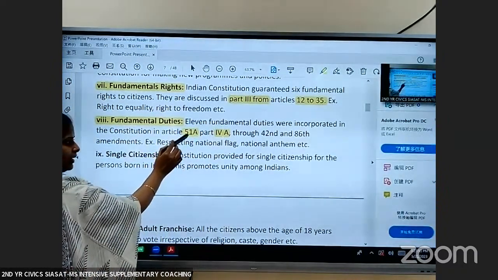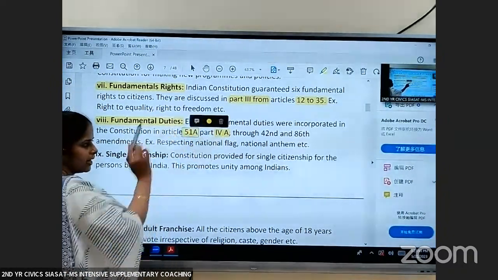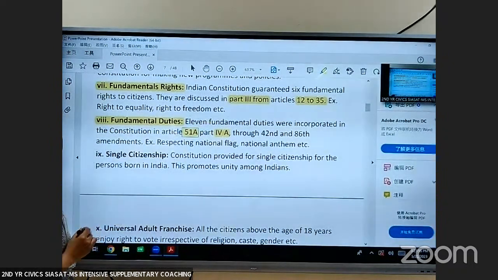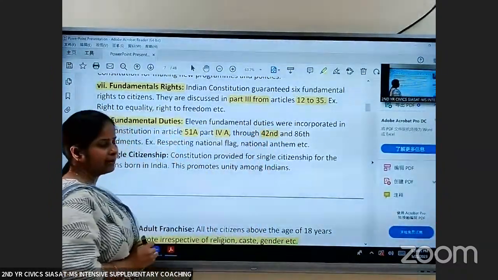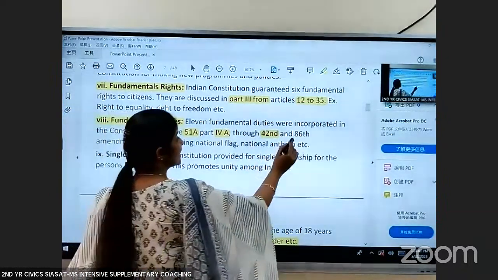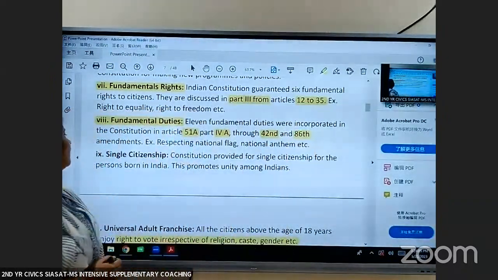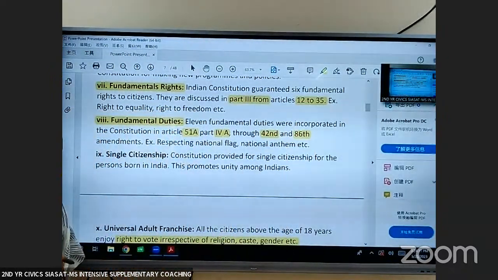So Article 51A, Part 4A of the Indian Constitution deals with the fundamental duties. Through the 42nd Amendment, 10 duties were added. Again, the 86th Amendment added the 11th fundamental duty.